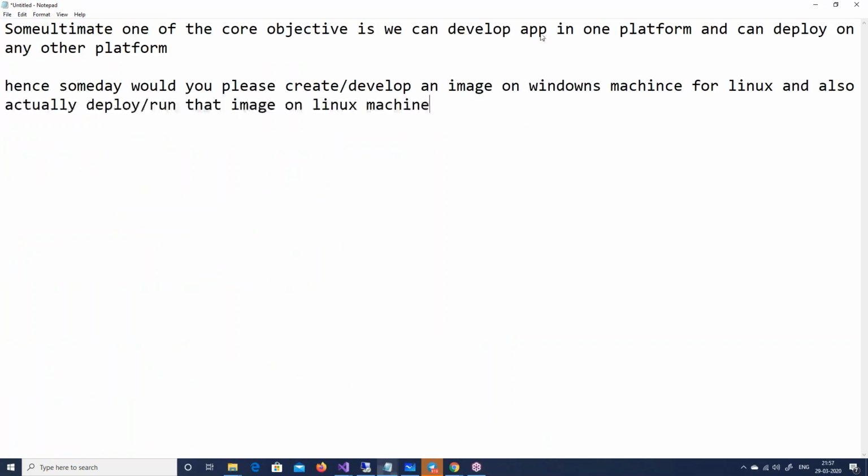This is a very good question: one of the core objectives is that we can develop an app on one platform and deploy on another platform. No, Docker is not meant for that. Docker is not meant for really cross-platform. It is meant because you want multiple developers to work parallelly. You want the deployment to happen parallelly. You want all that CI/CD, continuous integration, continuous deployment. People work day and night, right?